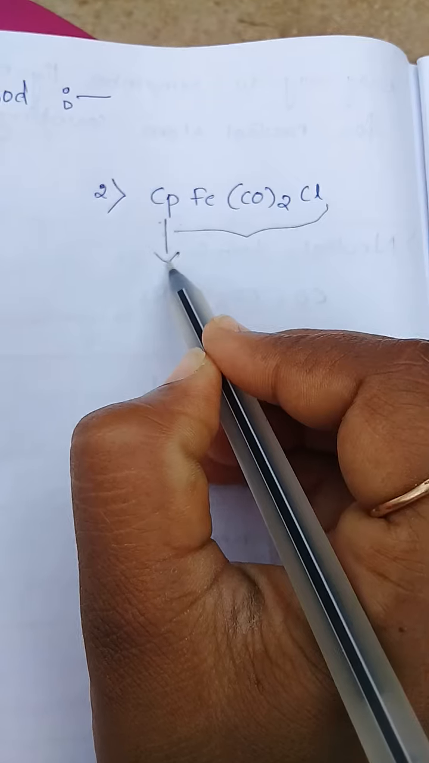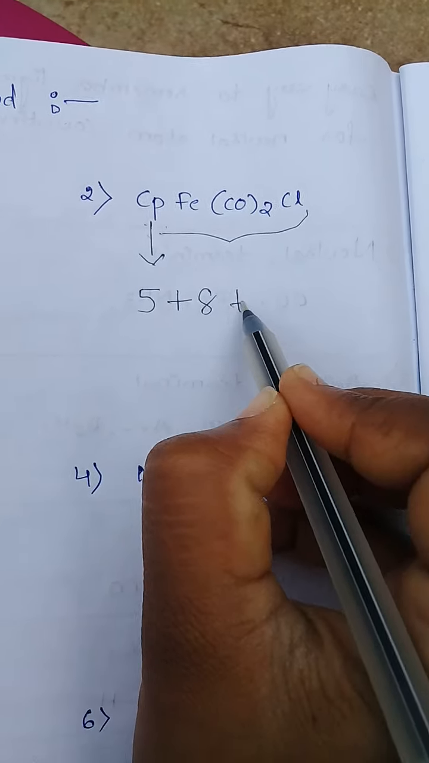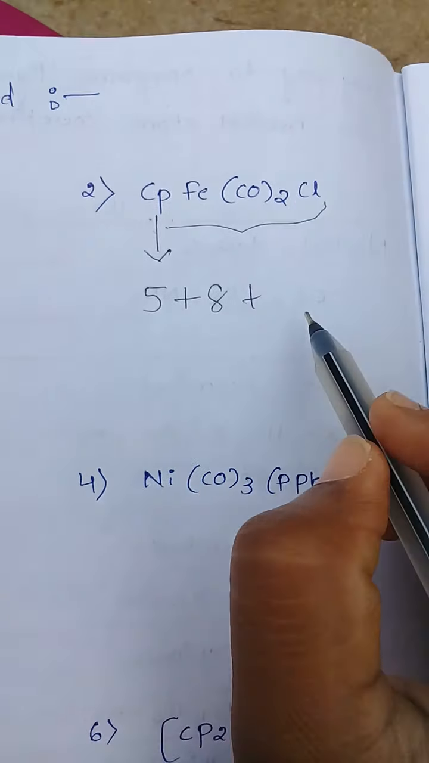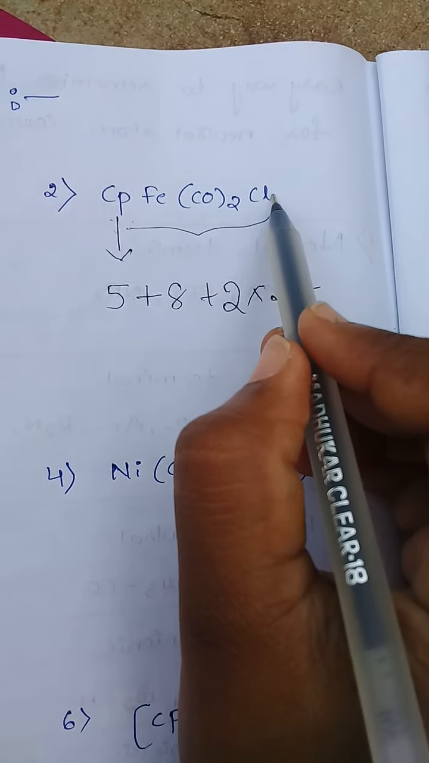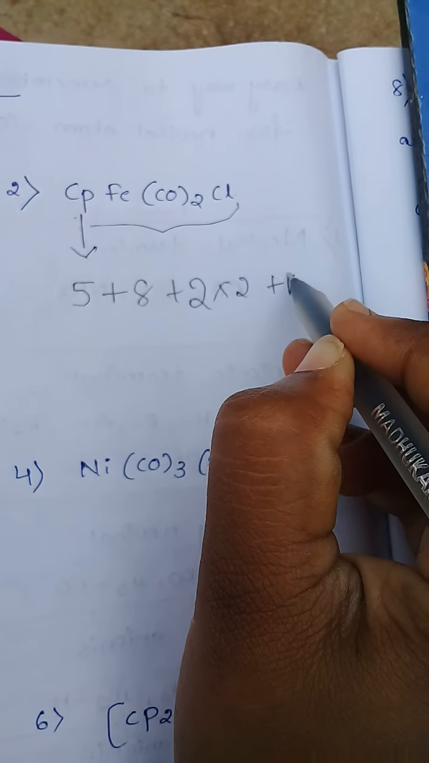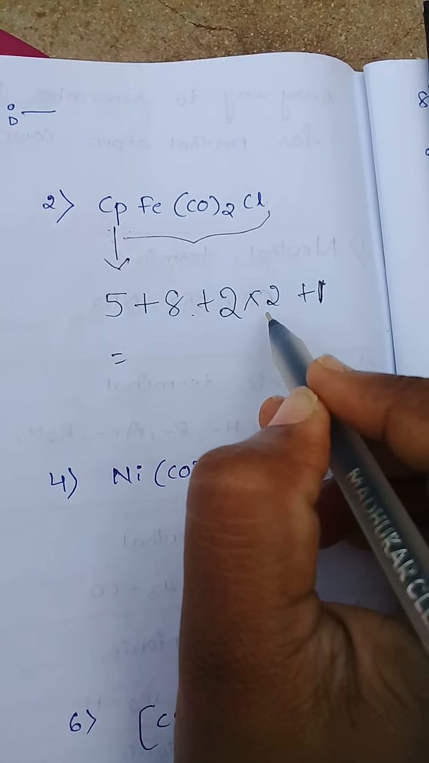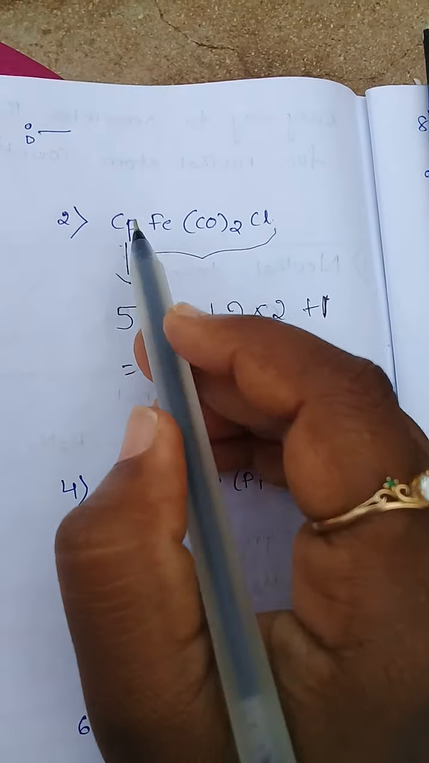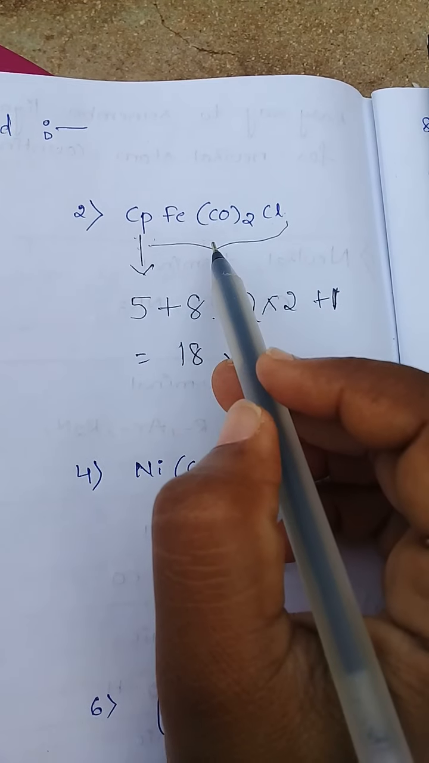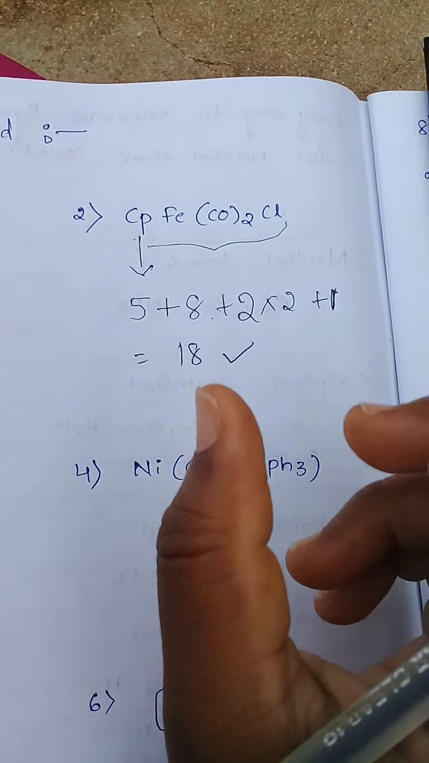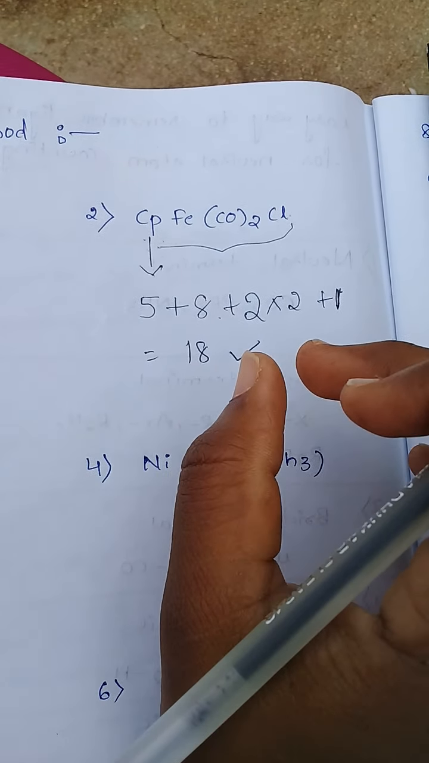Cyclopentadienyl means 5 electrons, iron means 8 electrons, and each carbonyl donates 2 electrons, so 2 carbonyls are carbon monoxide 2 into 2 plus, and the halogen donates 1 electron, so 1. Total 8 plus 5 is 13, 13 plus 4 is 17, and plus 1 is 18. So this complex also attains 18 valence electrons, so this is stable, and this obeys the 18 electron rule. When the complex attains 18 valence electrons, that complex is known as a stable complex.